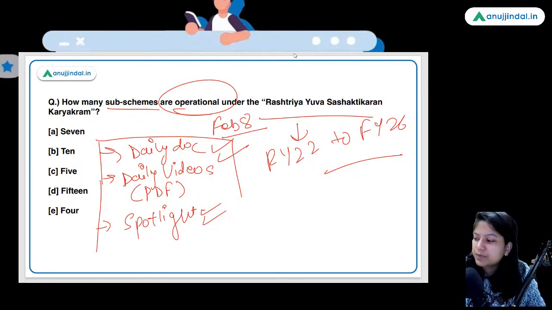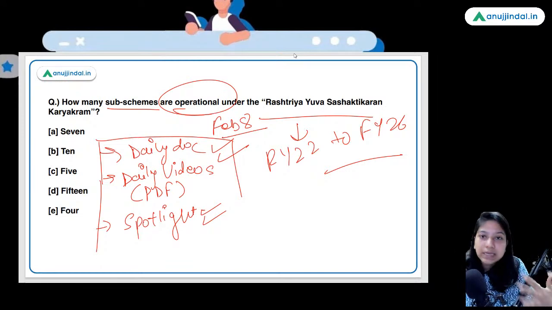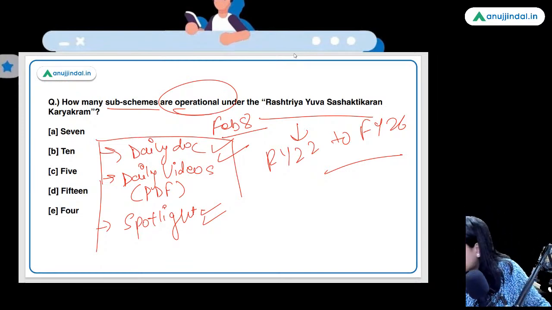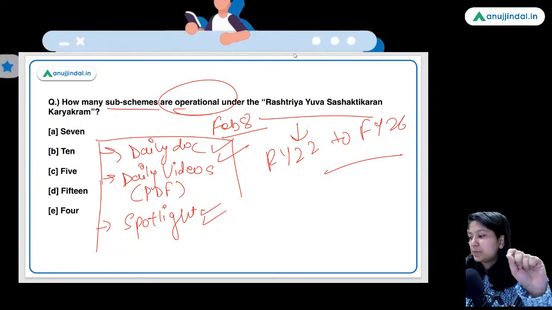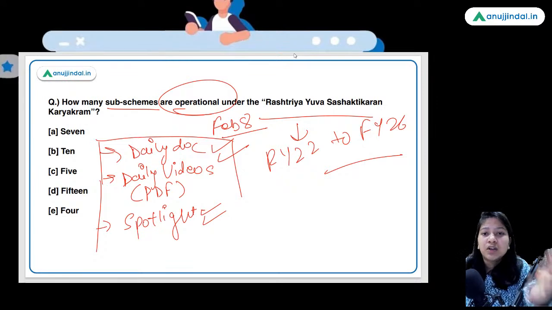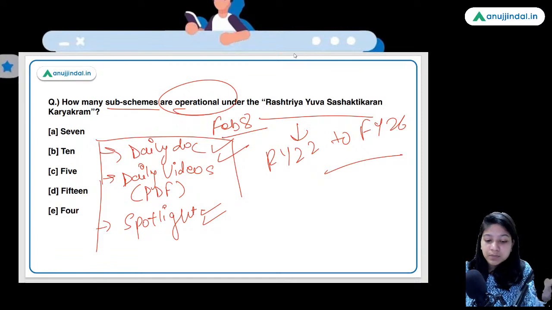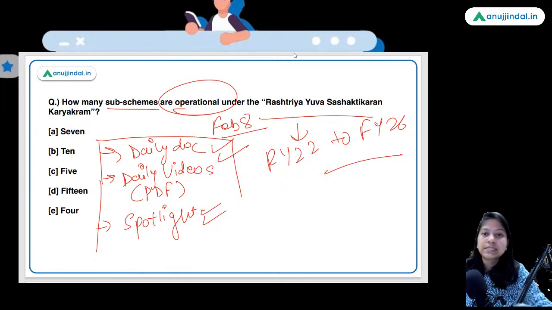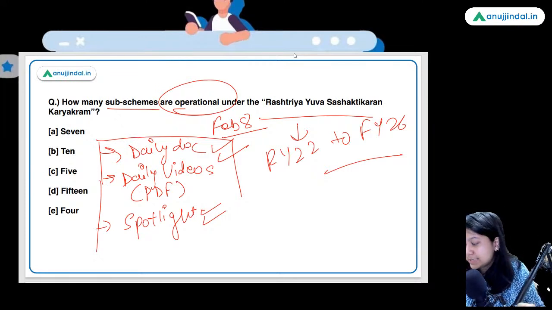Gaurav, definitely I will provide you the link of the Infinity portal. There you have to sign up, and after signing up you can get the access to the daily documents. No, Anshu, not till 17th Feb, because at least 1 week or 10 days are required for the examiners also to set the question paper. So from the date of the examination, 10 days prior to it, you can skip reading the current affairs. Okay, so current affairs before the 10 days are important. Basically the period prior to the examination.